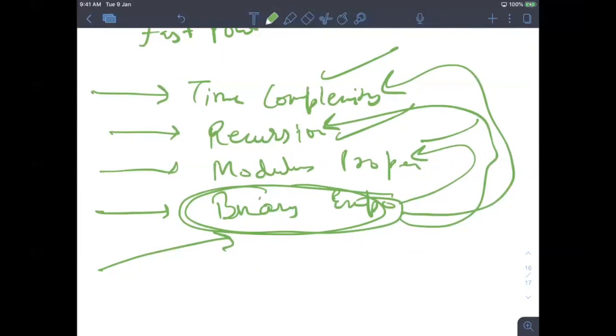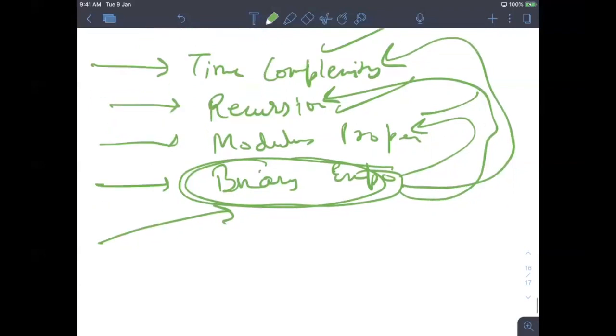You have 1 week of time. I just told you this in 1.5 hours. It might take 1 week, or 4 or 5 days, depending on your previous experience. But you should learn it again. Find some problems on recursion and do them. Find some problems on modulus properties. And if you find some problem, please share it on the channel also. It will help other students too. So yeah, I think that is enough for today.